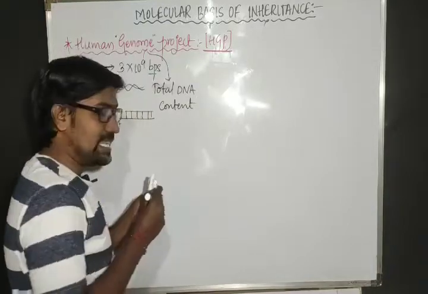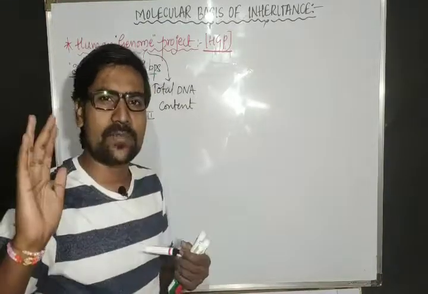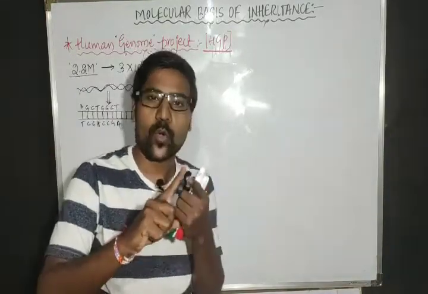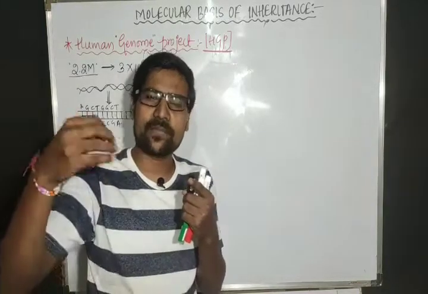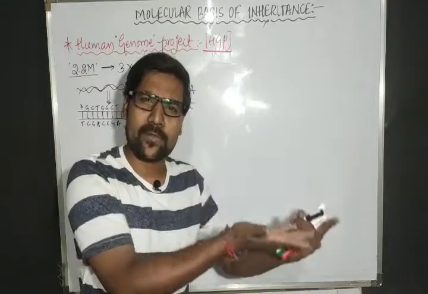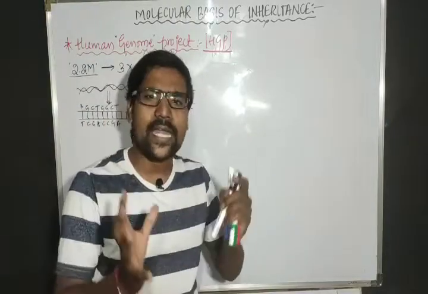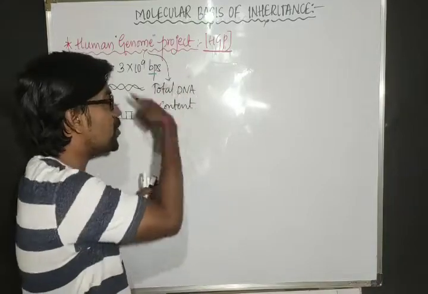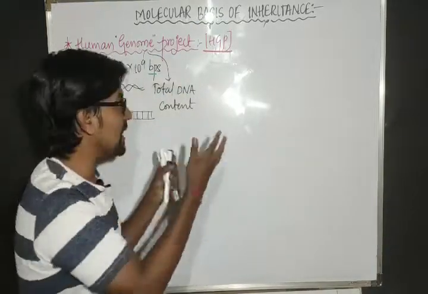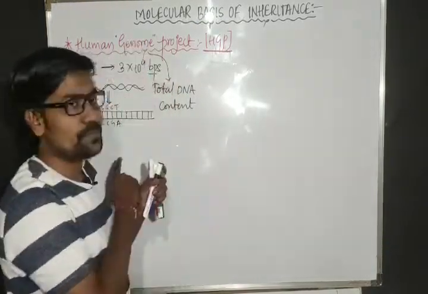That means inside the cell wherever DNA is present, either chromosomal DNA or extra chromosomal DNA also. That means DNA present in mitochondria, or the DNA present in chloroplast. The total DNA content of the cell, that we will call a genome.